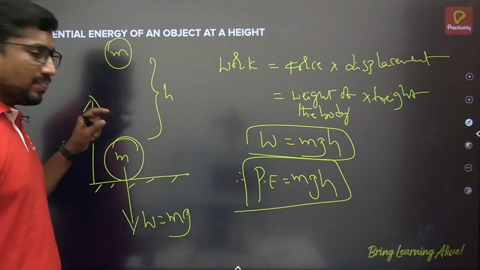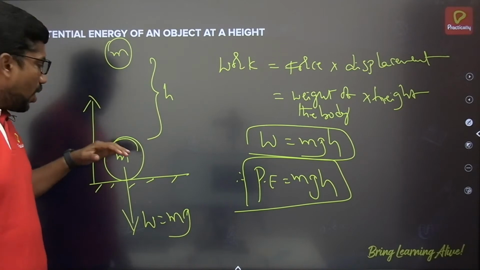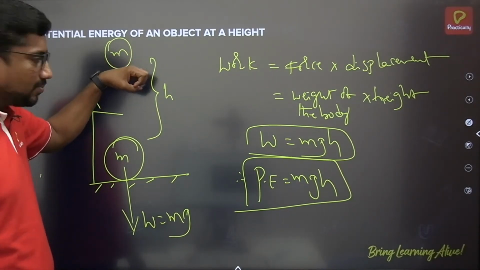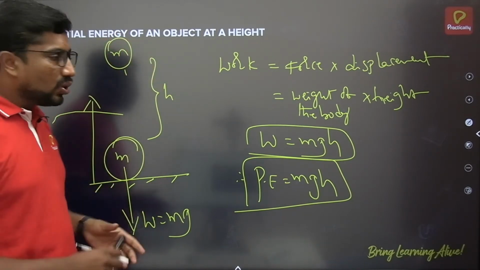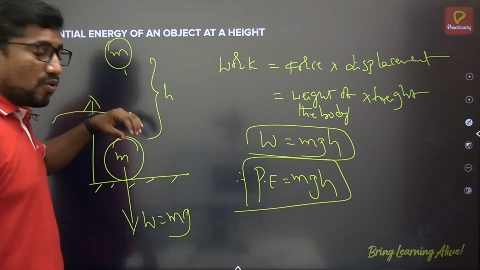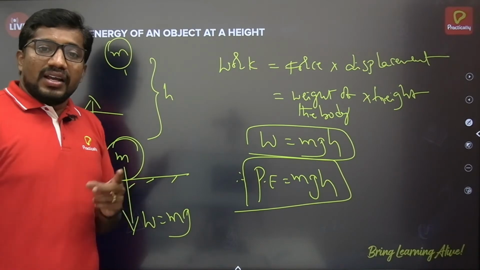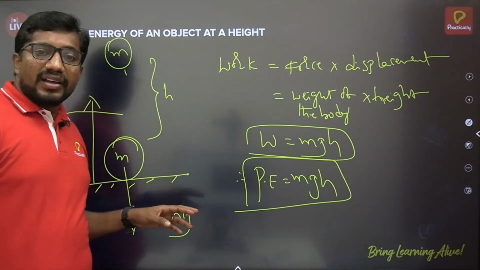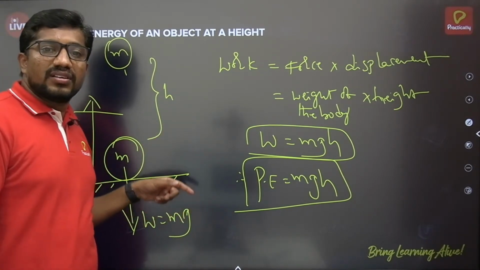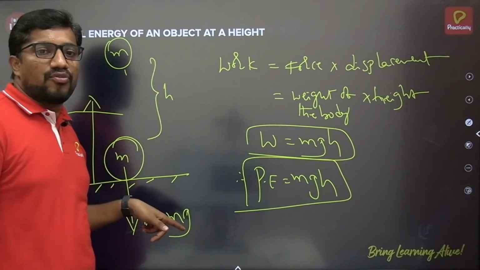Here, if I want to place the object from here to here, I have to lift the body using some amount of force in this direction, the applied force. So the applied force as well as the displacement are in the same direction. The work done by the applied force in this case is positive. In the same example, gravitational force will act downward, so work done by the gravitational force is negative, since the body is lifted against the gravitational force.